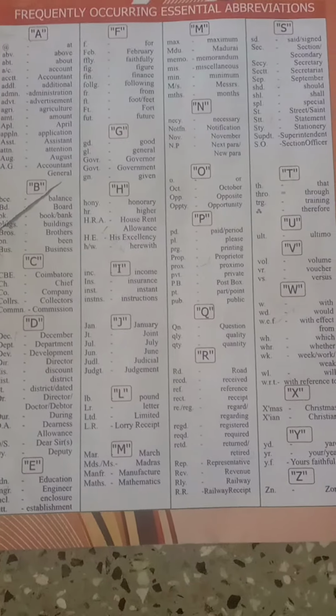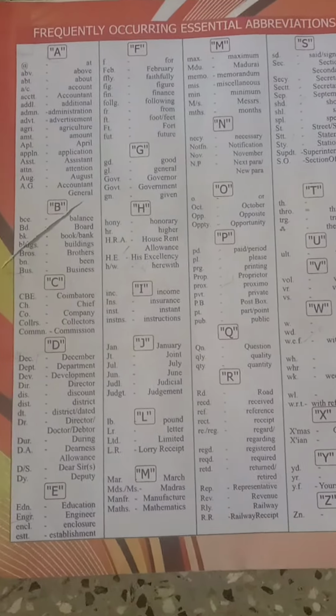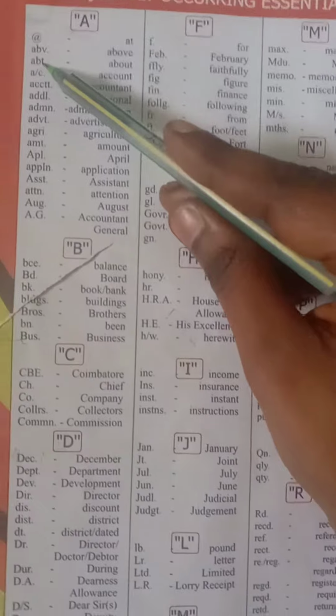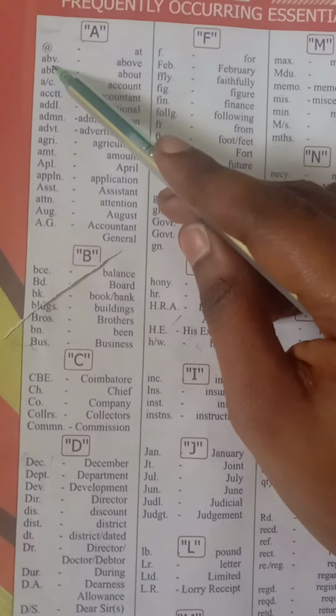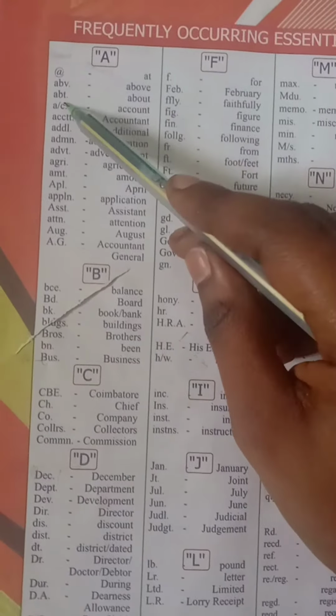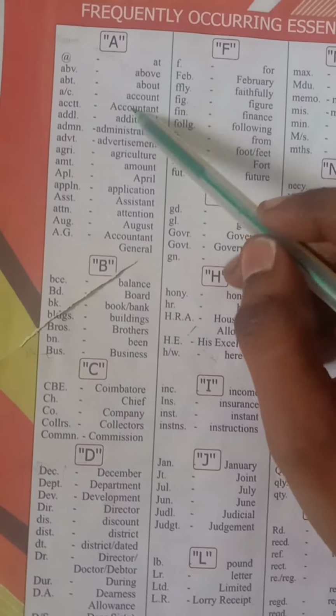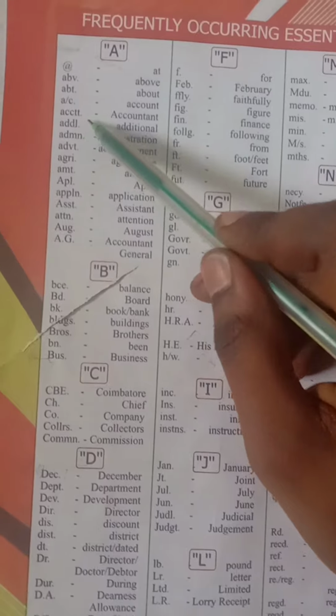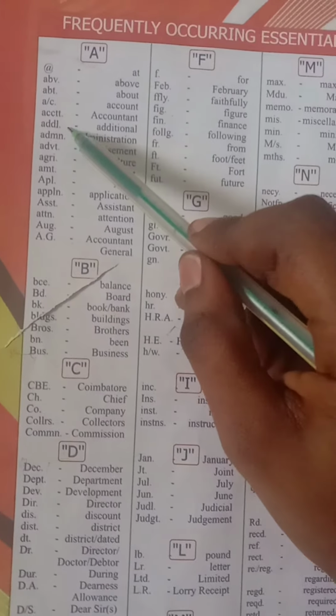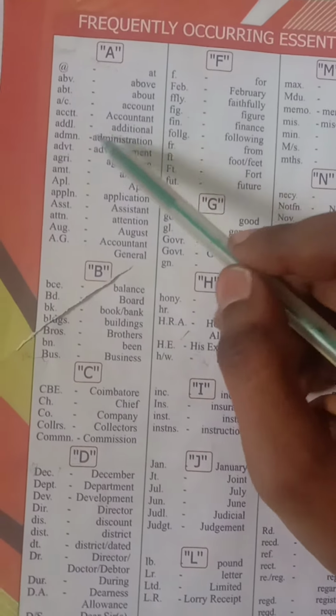Everyone, today we are going to see about abbreviations in typewriting. So A. At is for at. ABV dot is above. ABT is about. A bar C is account. ACCTT dot is accountant. ADDL is additional.